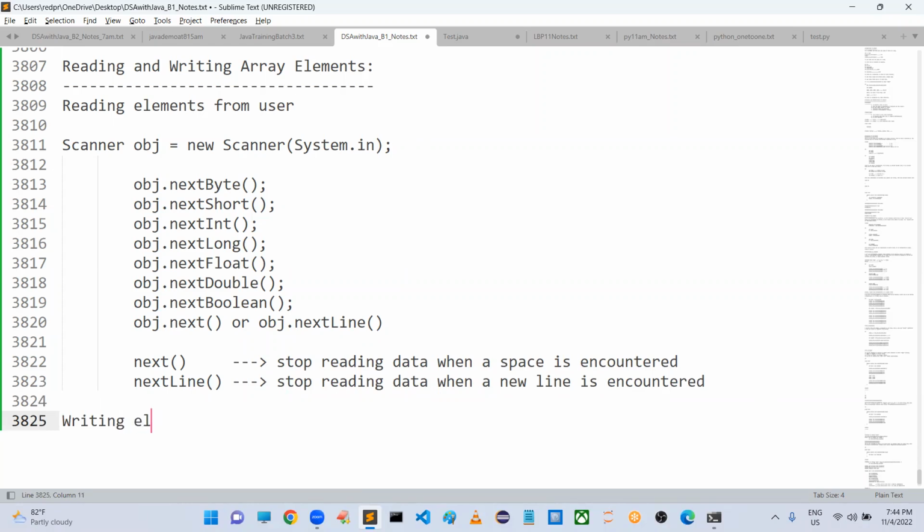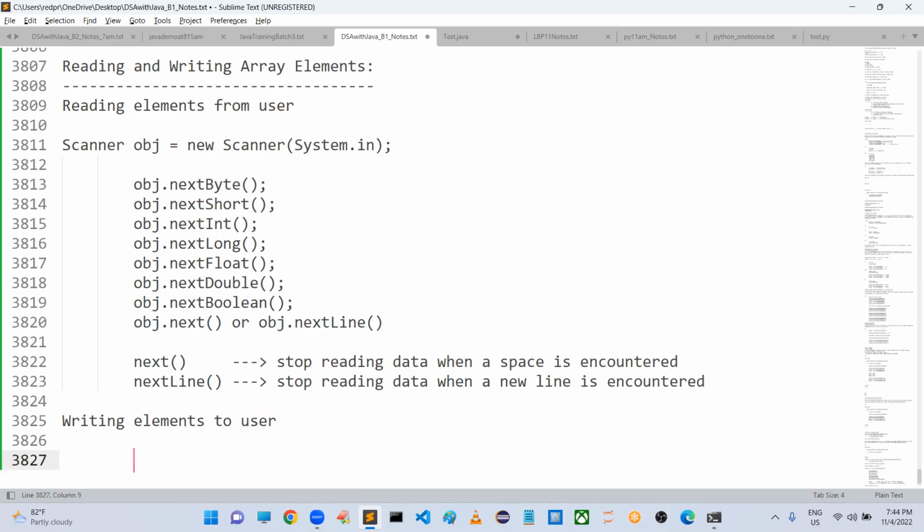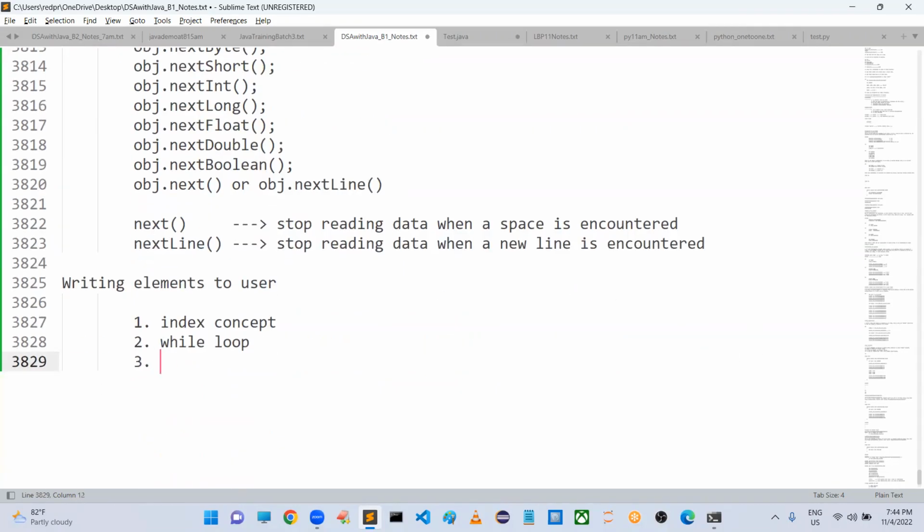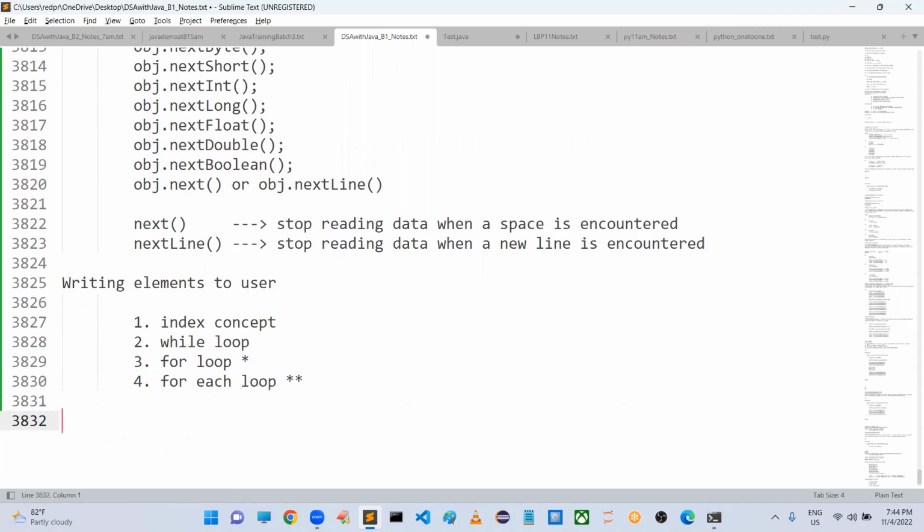Writing elements to the user. Sir, we have different approaches. We can use the index concept, and you can print the elements one by one. By using this index, you can use a while loop, a for loop, and also a for each loop. But regularly we will use the for each loop and the for loop. These are the main things. Even in my sessions, we will mostly use the for loop and then the for each loop.